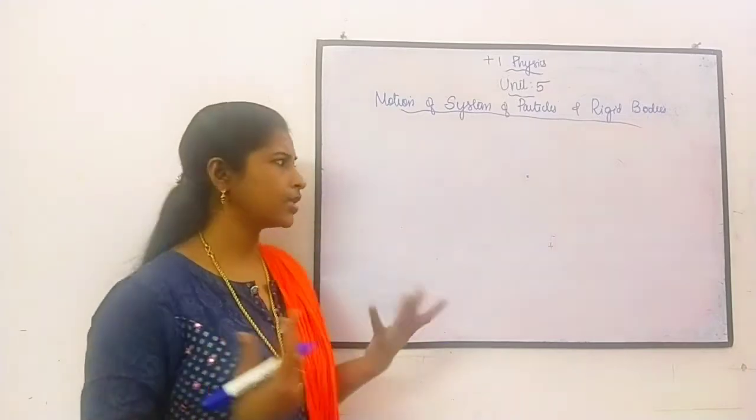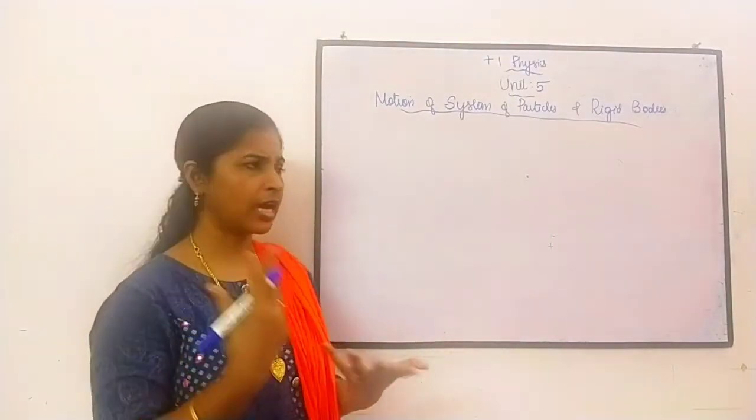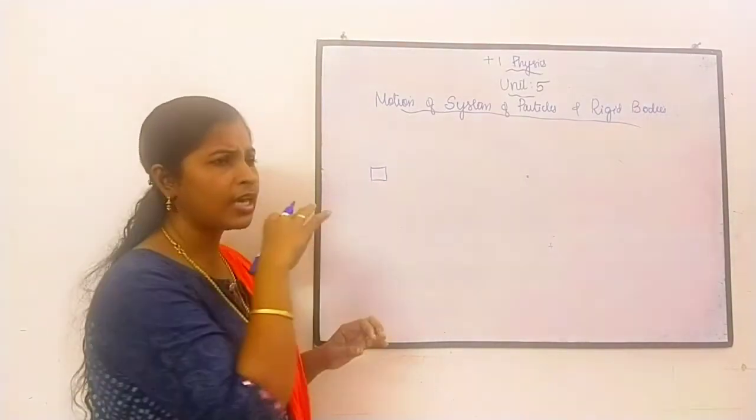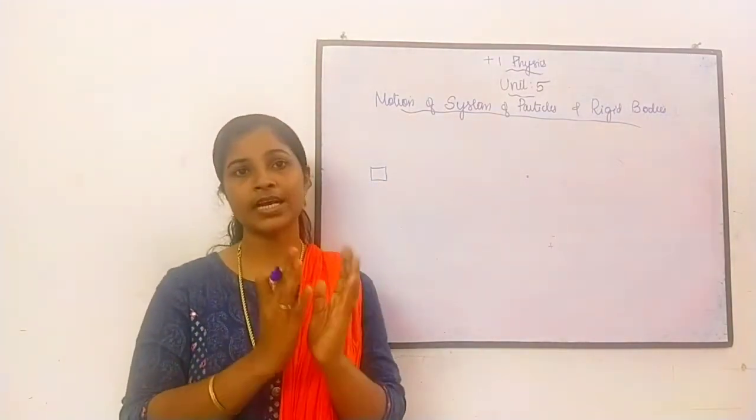So far we have studied about particles. In laws of motion we have discussed so many particles. Consider a car as a particle. We have considered the entire object as a particle.